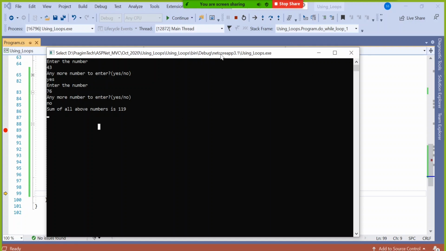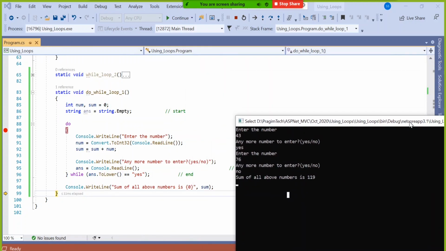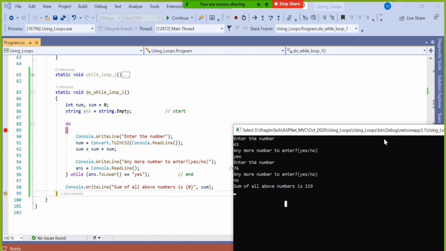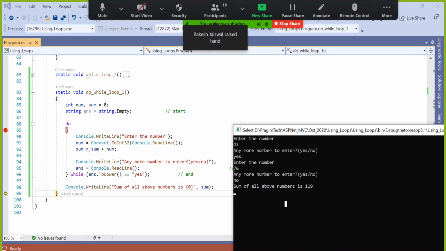So just see this answer. I'm keeping it on the right side of this program. If you have any confusion on any line, you can ask me. Yeah, Rakesh, do you have any question?